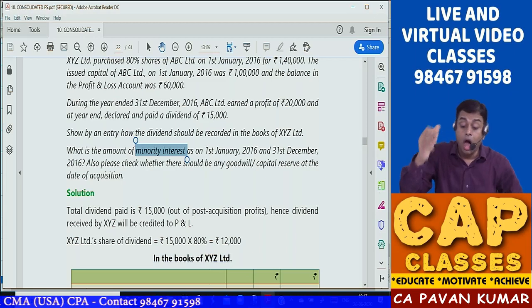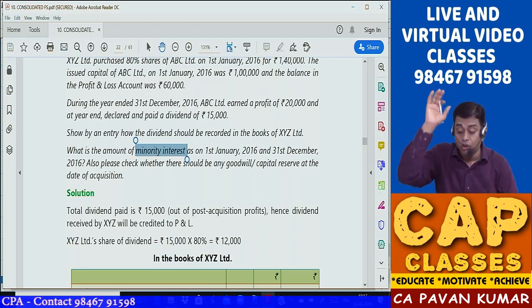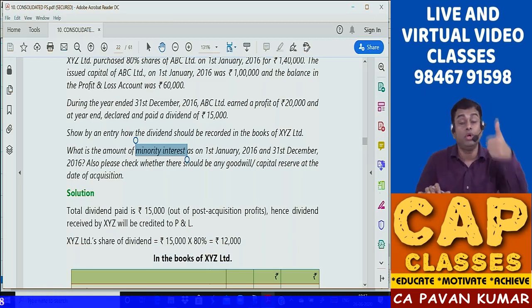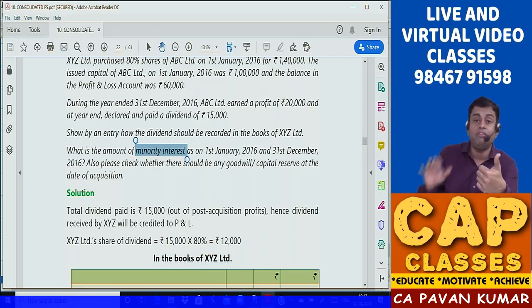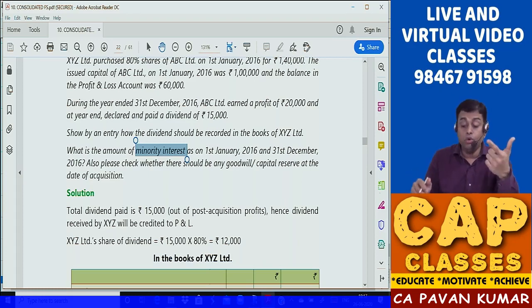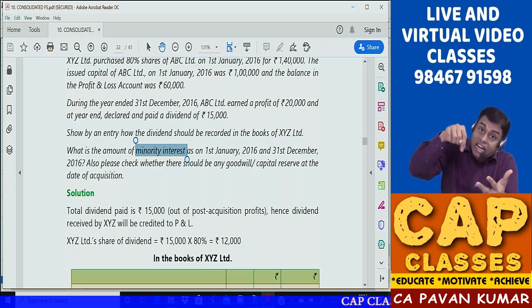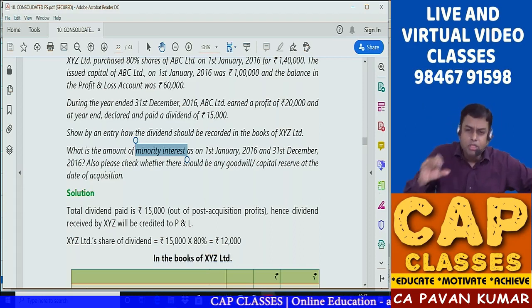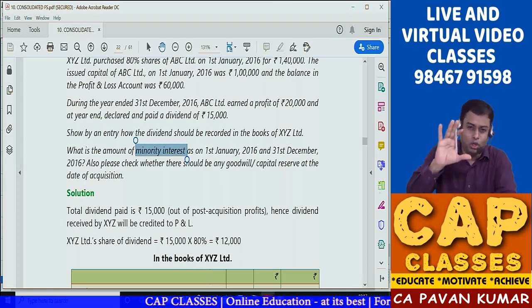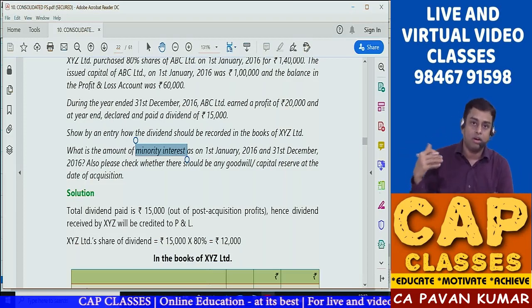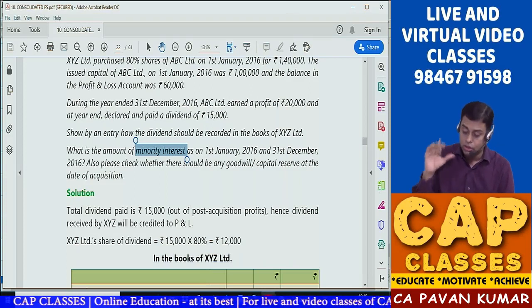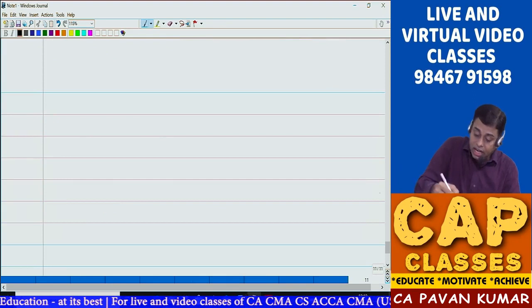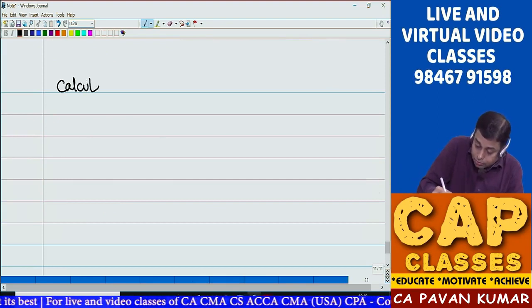Also, please check whether there should be any goodwill or capital reserve on the date of acquisition. So they're asking you the journal entry, that already we have done. Goodwill or capital reserve, and minority interest on the beginning day and the ending day. Seems to be a simple question, but actually little detailed. It has some good concepts also. So now let us calculate goodwill or capital reserve, the calculation of cost of control.